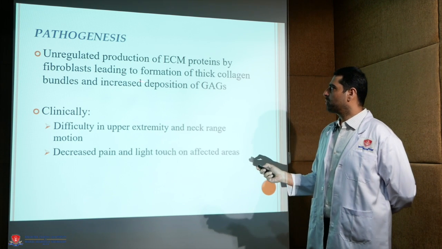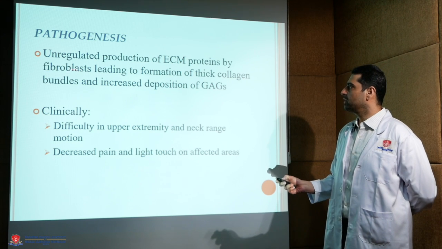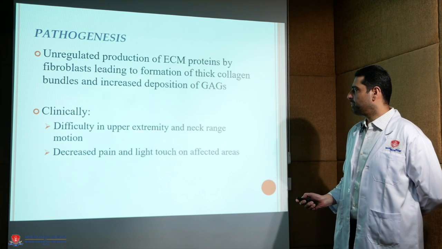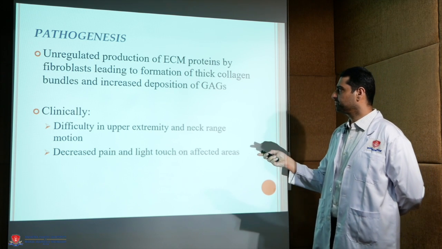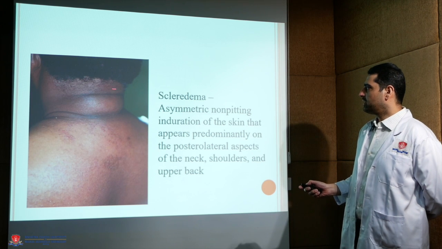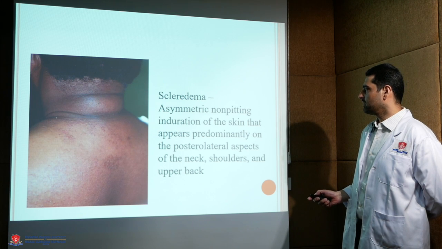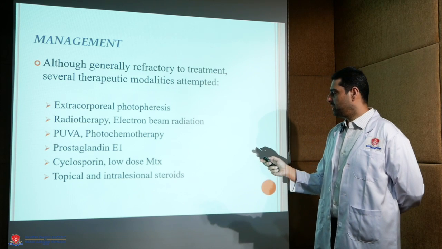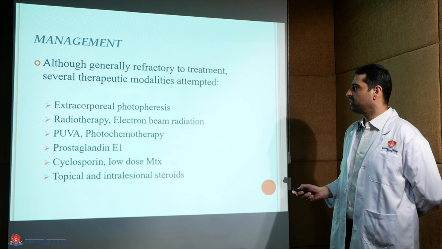There is unregulated production of extracellular matrix proteins by fibroblasts, leading to formation of thick collagen bundles and increased deposition of glycosaminoglycans. Clinically, there is difficulty in upper extremity and neck range of motion and decreased pain and light touch on the affected areas. Now, this picture shows the asymmetric non-pitting induration over the posterolateral aspect of the neck and upper shoulder region. Management, as such, it is refractory to treatment and various different modalities have been tried.